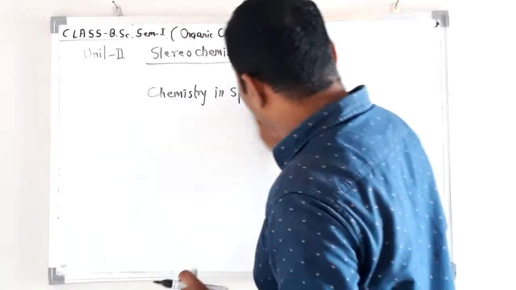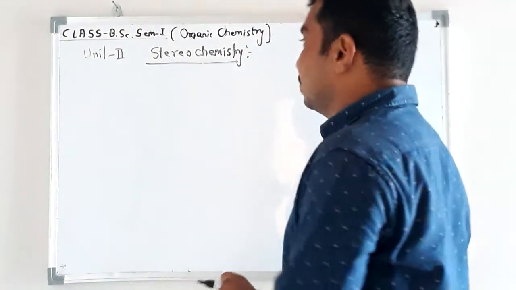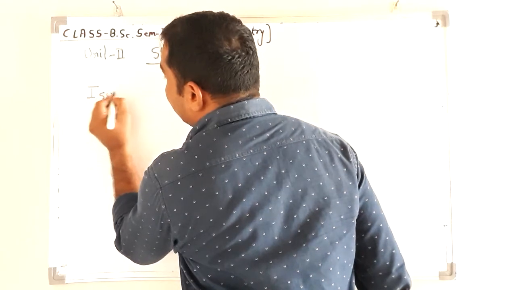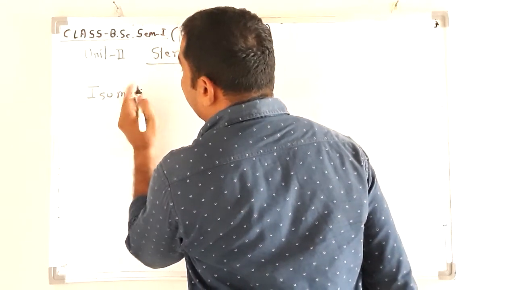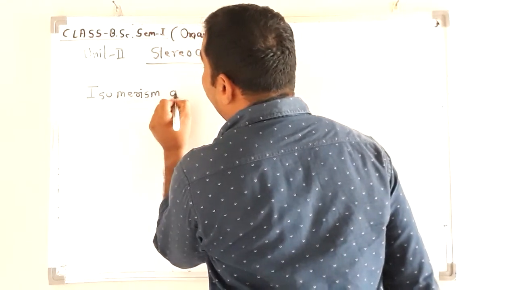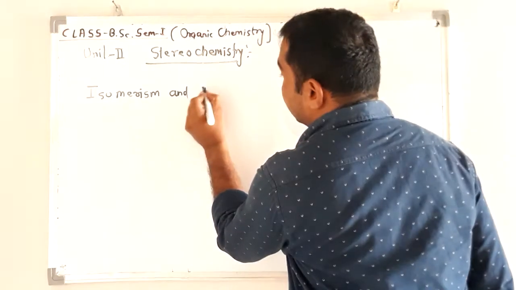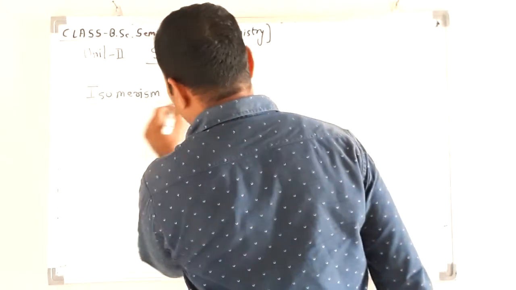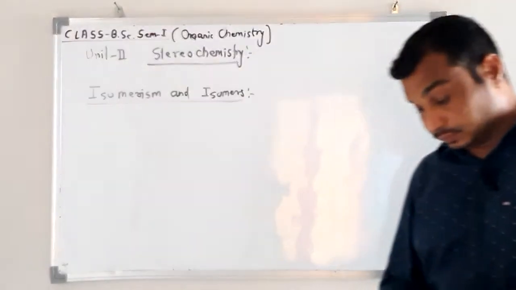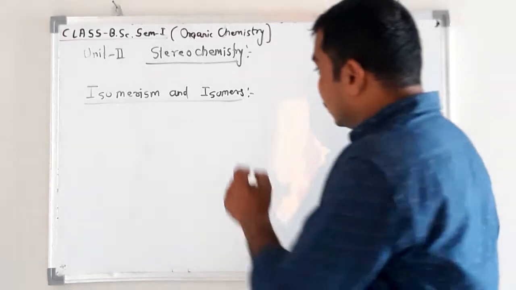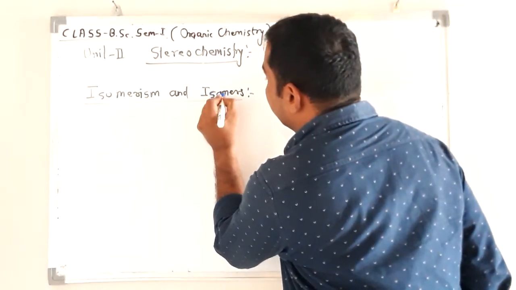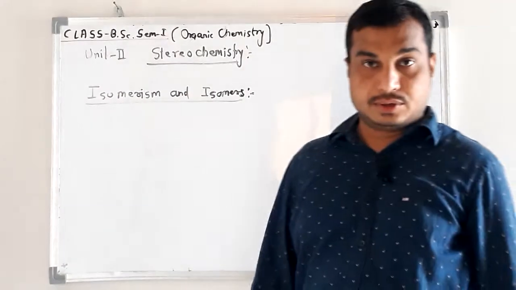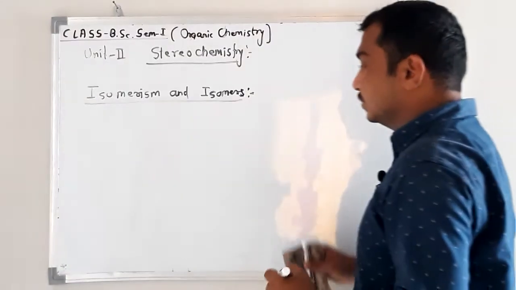Before this, I will start some basics in stereochemistry. First is isomers and isomerism. What are isomers and isomerism? I think you might have heard this word isomers. I will explain by taking one example.